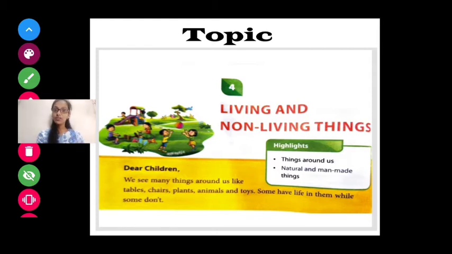You see benches, you see children playing around, you see grandmothers and grandfathers in the park for walking. They come for walking. Okay, so we see many things around us like table, chair, plants, animals, and toys. Yes or no?